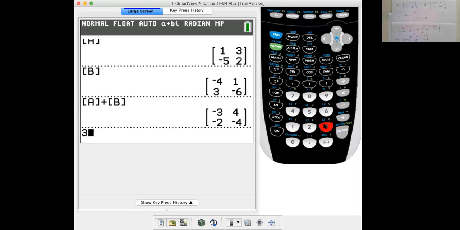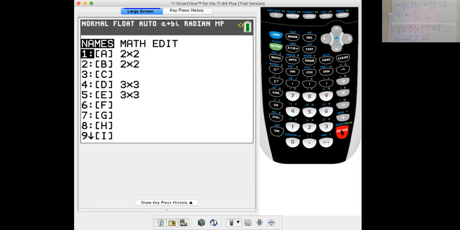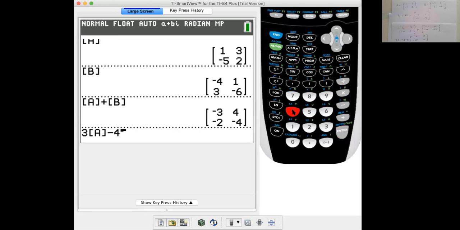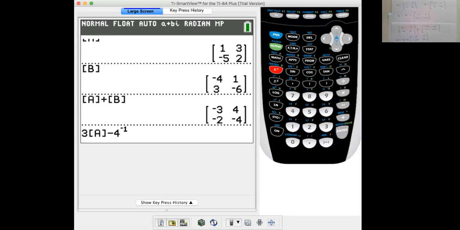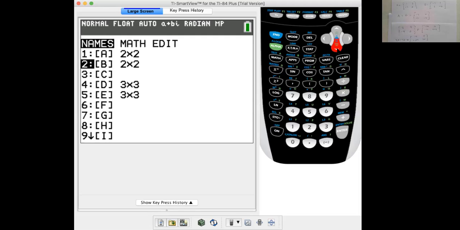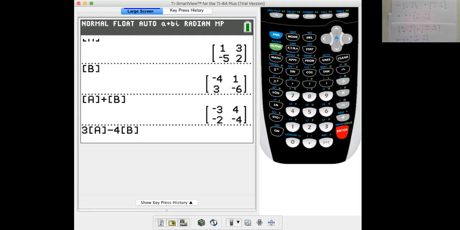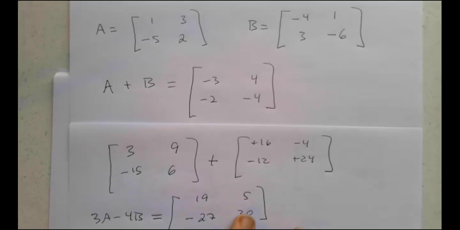We also want 3 times matrix A minus 4 times matrix B. And again, when we did it by hand, we thought the answer was 19, 5, -27, 30.